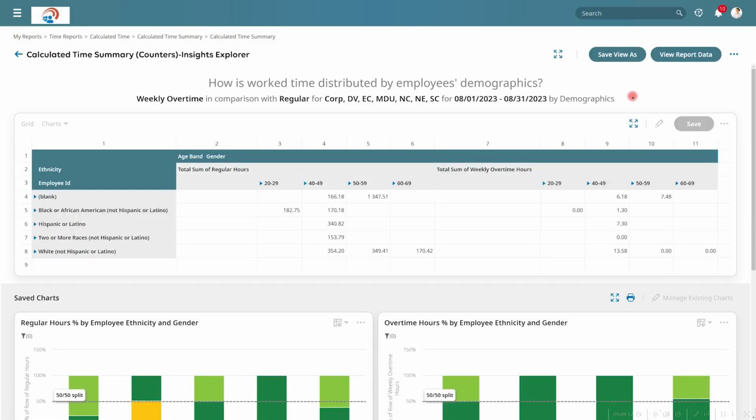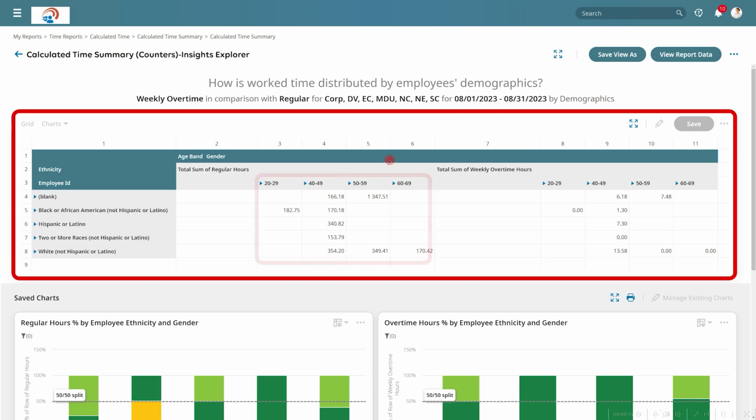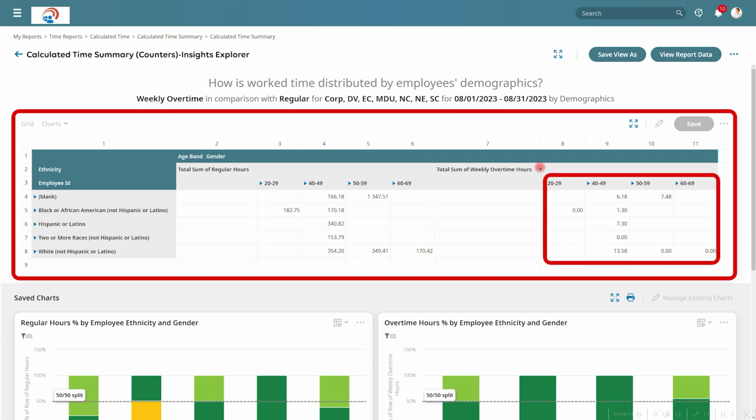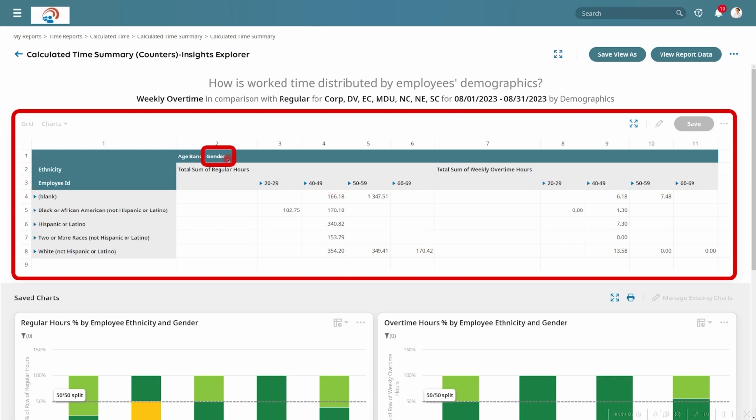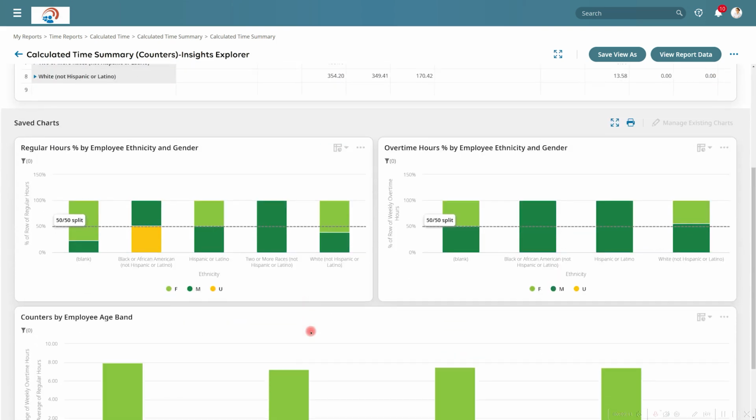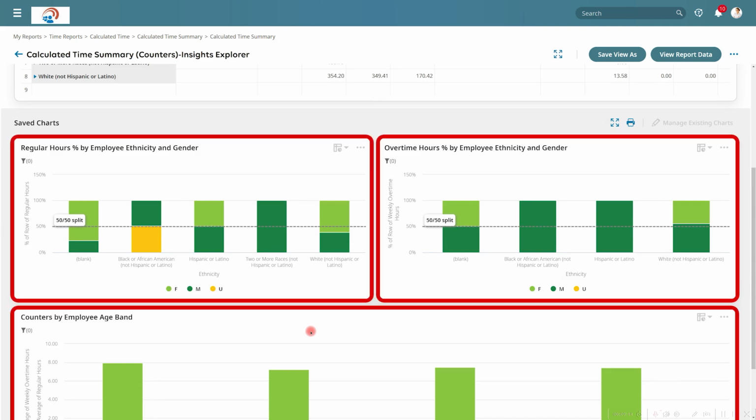So as you can see, you are able to get a better handle on how work time is distributed by employee demographics based on the filters that we selected. Here we can see the regular hours and the overtime hours are being broken down by ethnicity and age. We can also expand this report to include gender as well. And then at the bottom of this report, the system has created additional charts to better visualize these demographics. And these charts can also be added to your dashboard for quick access.